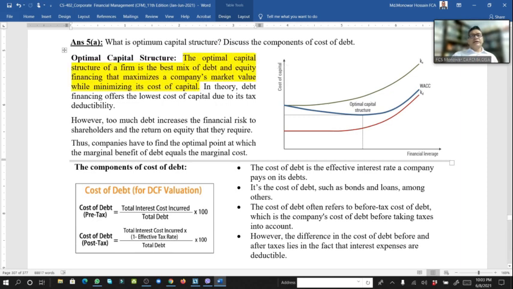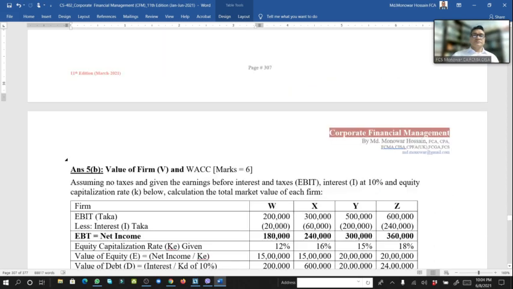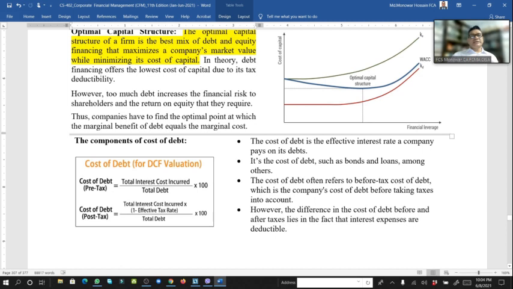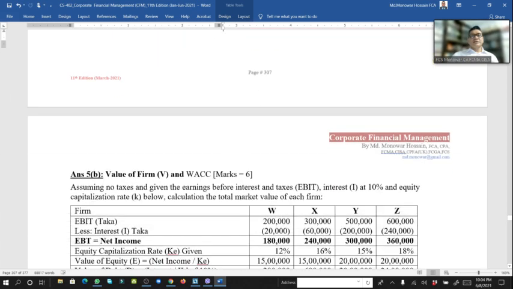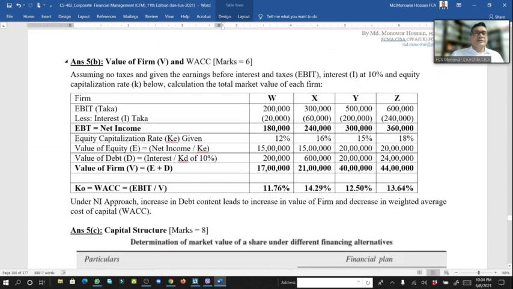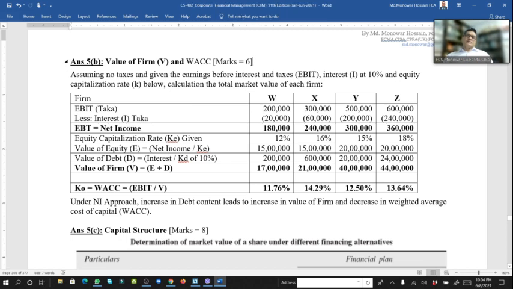And another thing, discuss the components of cost of debt. So components of cost of debt are here. The cost of debt is the effective interest rate, bond, cost of debt often refers to profit before tax, etc. And question, value of firm and weighted average cost of capital calculation, 6 marks. So here's the solution.